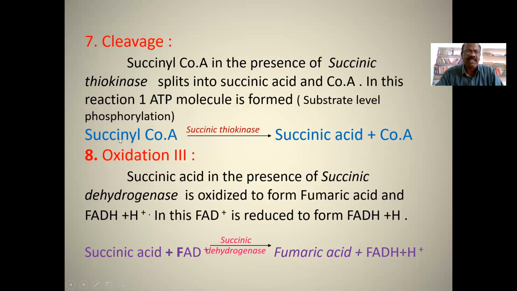So succinyl coenzyme A plus ADP gives succinic acid plus coenzyme A plus ATP.